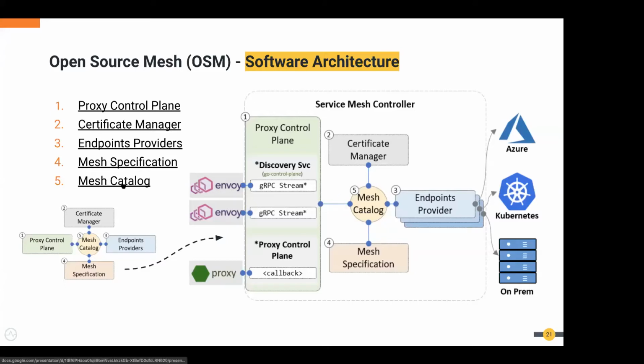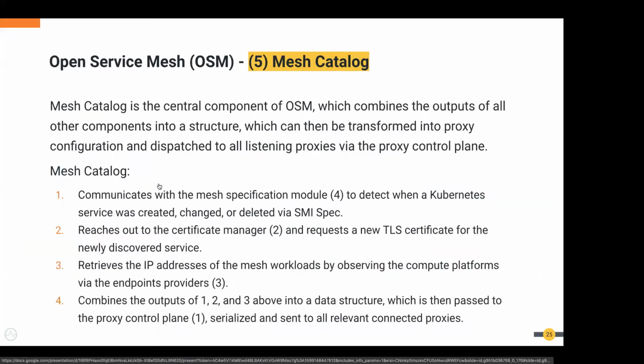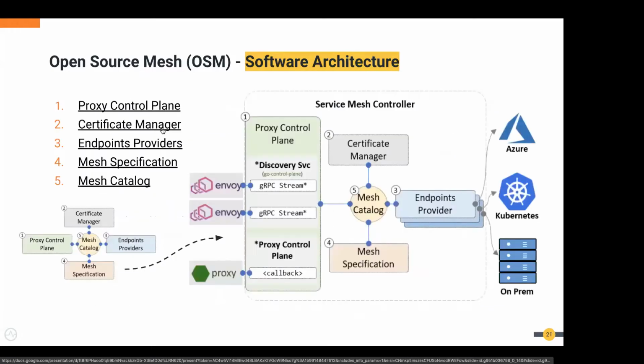Basically, the mesh catalog is the central component, and it combines the output of the specification module, certificate manager, and endpoint provider. It takes the outputs from these three components, builds a new data structure, and passes it over to the control plane in order to register the Envoy proxy.